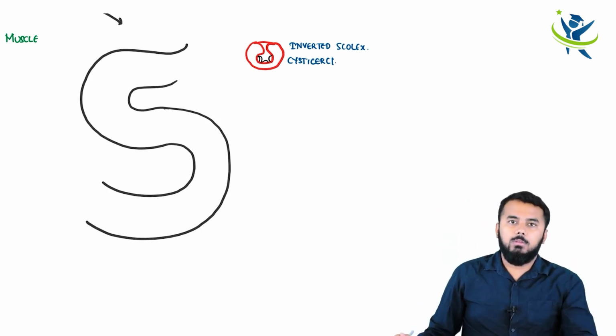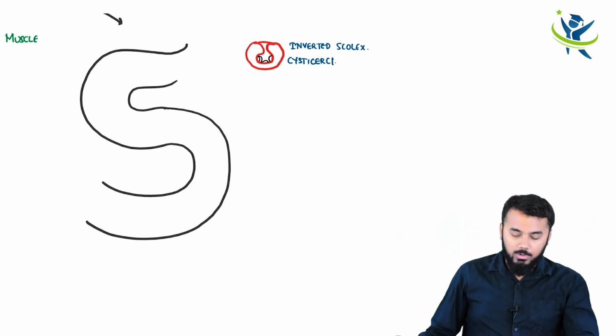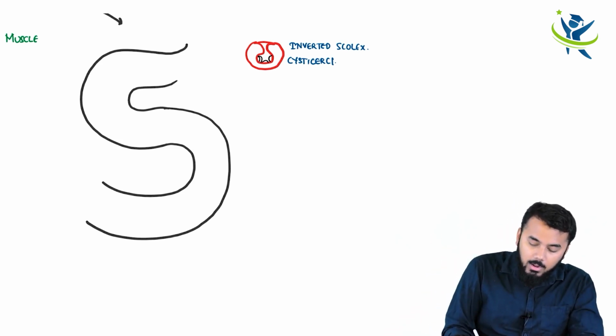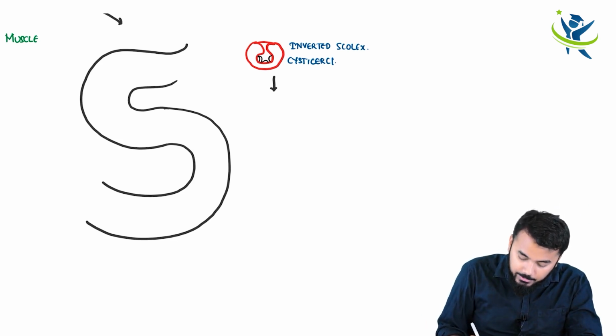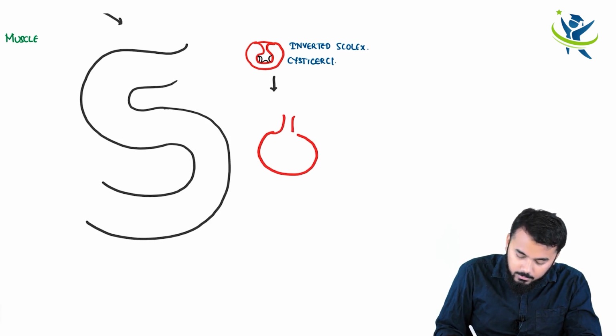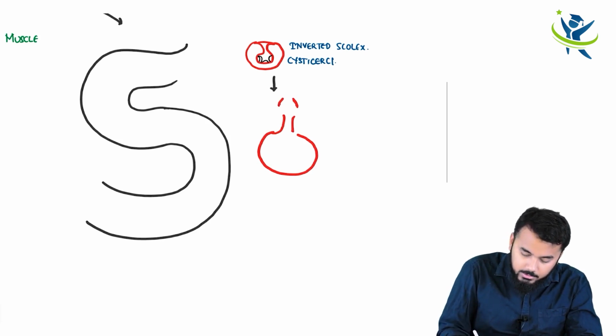Now what will happen is that this inverted scolex which has been invaginated inside will come out, right? It will evaginate out. So when it evaginates out, this is how the picture is going to look.